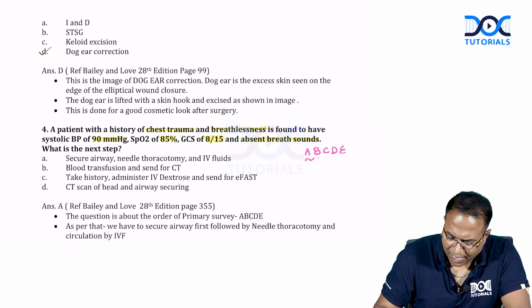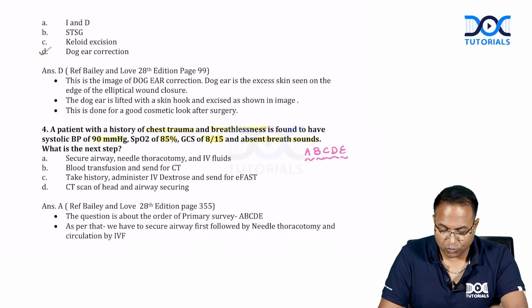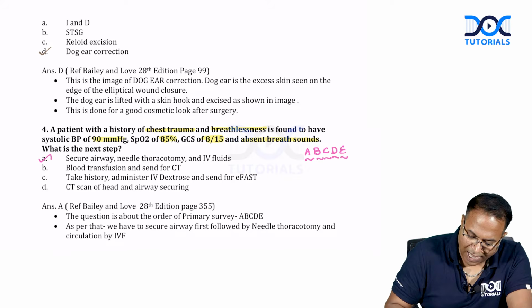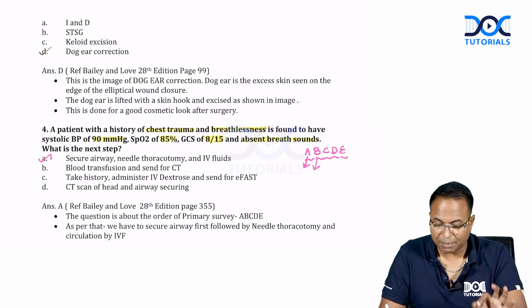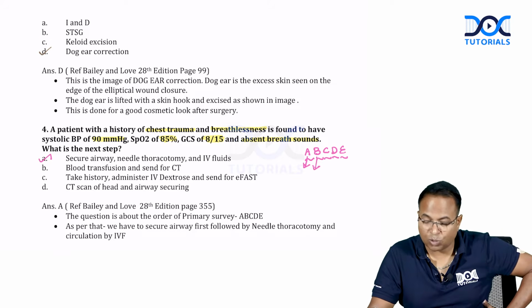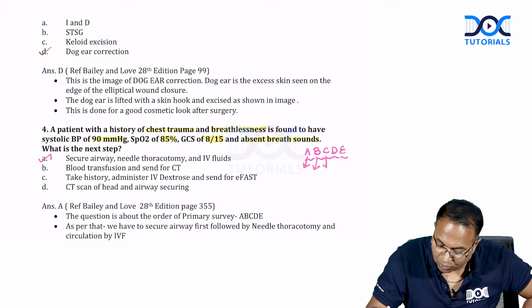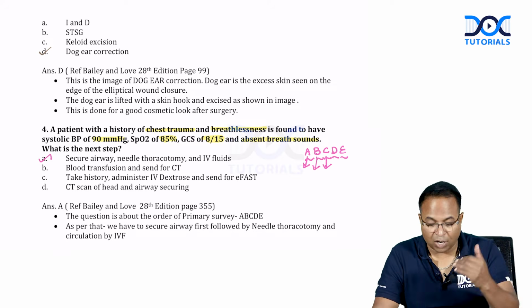ABCDE protocol. Airway, breathing, circulation, disability, exposure. So what should I do first? So I should secure airway, put a needle and start IV fluids according to this. A for airway, breathing, needle is inserted because patient might be having a pneumothorax, and circulation, IV fluids. That is the order we should follow.